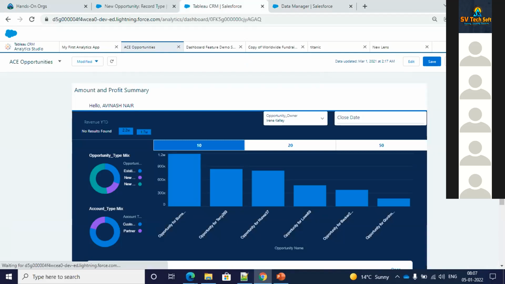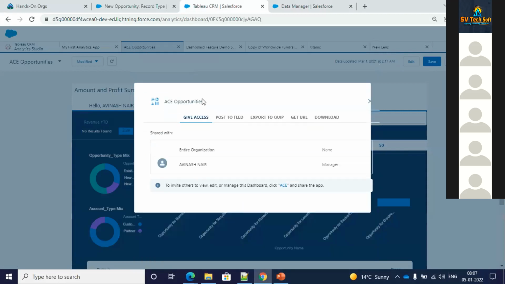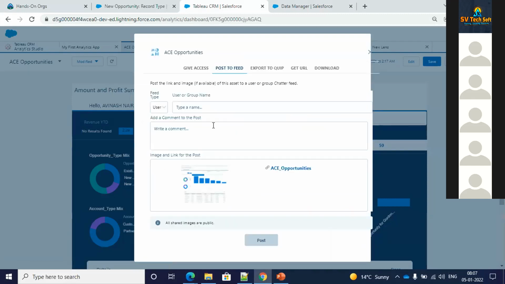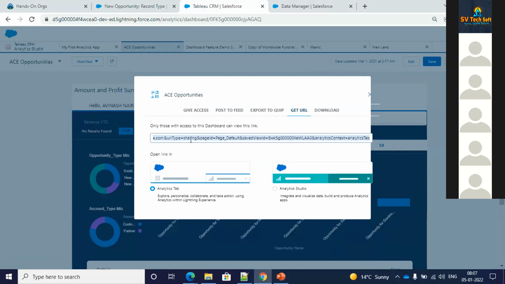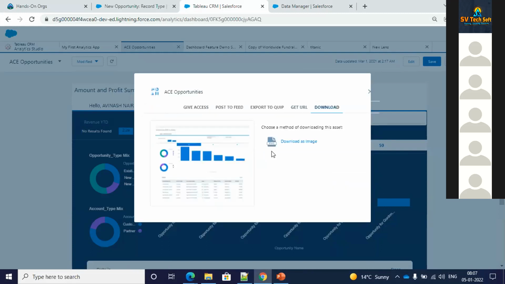Once you click on this share option, either you can give access, and definitely for that you want that person to be there. Or you can go for other options, like you can post to feed. Or if you want to get the URL, this is the URL, and if there's any other person, you can just share this. But yes, they need Tableau CRM access for sure, at least.